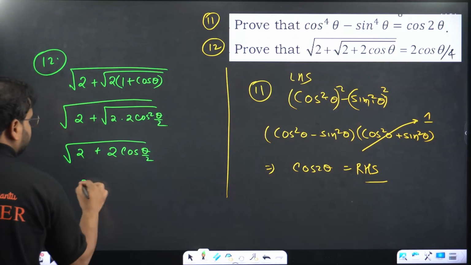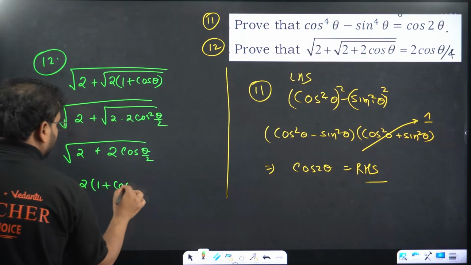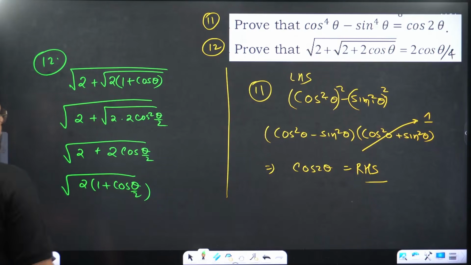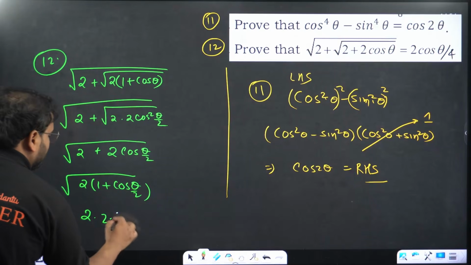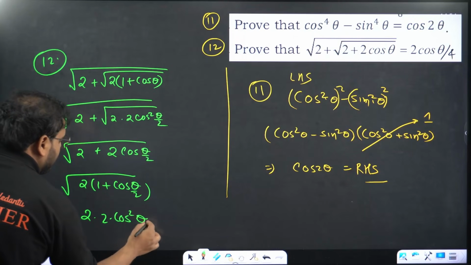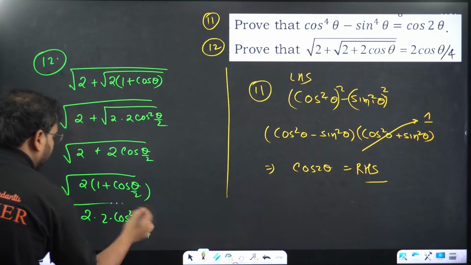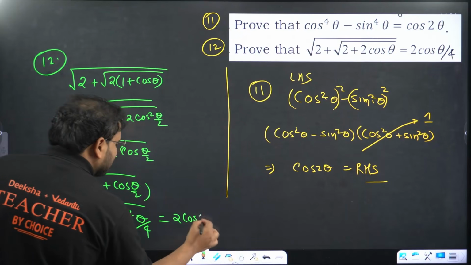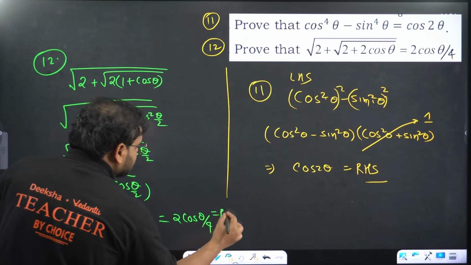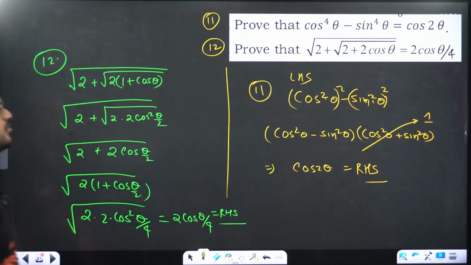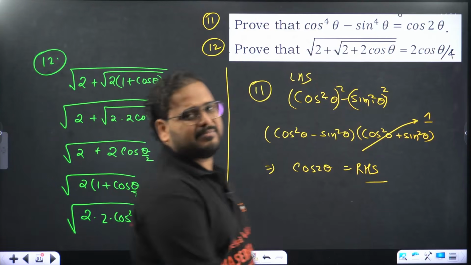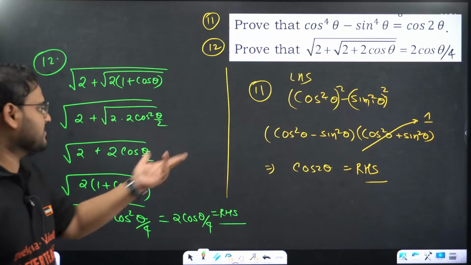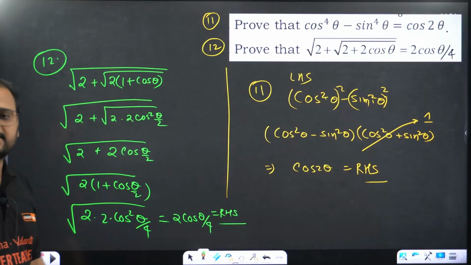Take 2 common again. You'll have 1 plus cos theta by 2, right? And this will become what? 2 times of 2 cos square, one more time, of the half angle, so by 4. If you take the root, this will be 2 cos theta by 4. Please check that is your RHS. This is the recent question bank, so I have gone through it, looked at NCERT and found this question very useful. That's why I've solved it over here. I hope it makes sense to all of you.